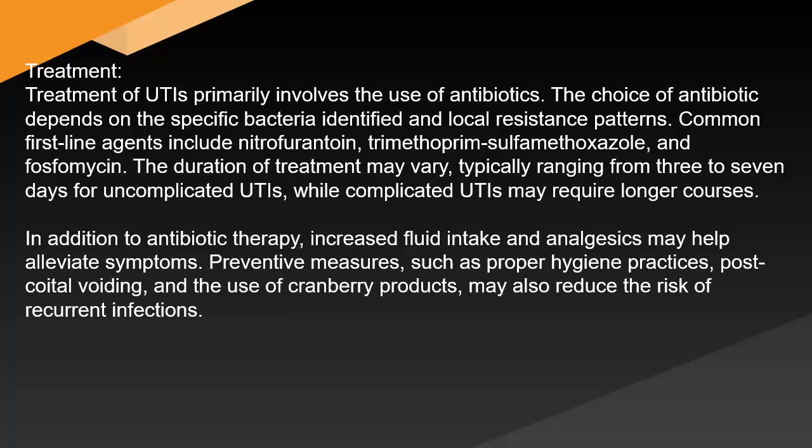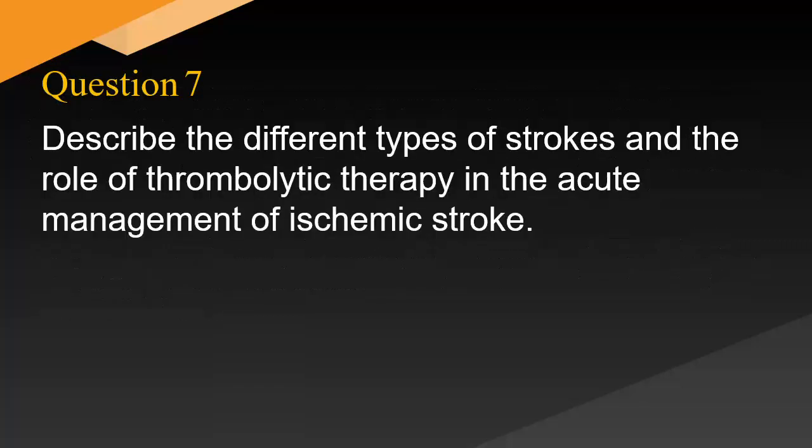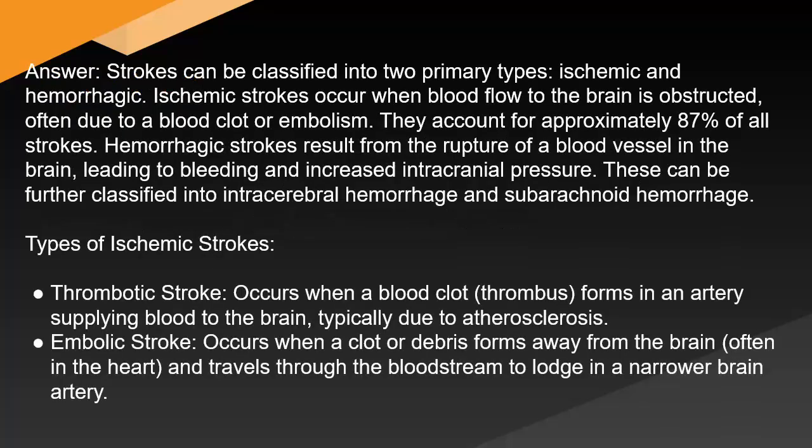of recurrent infections. Describe the different types of strokes and the role of thrombolytic therapy in the acute management of ischemic stroke. Answer: Strokes can be classified into two primary types: ischemic and hemorrhagic. Ischemic strokes occur when blood flow to the brain is obstructed, often due to a blood clot or embolism. They account for approximately 87% of all strokes.